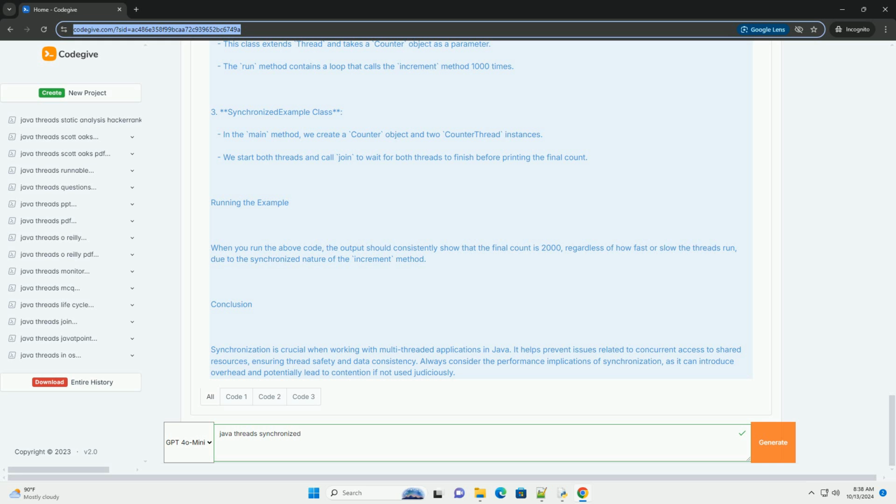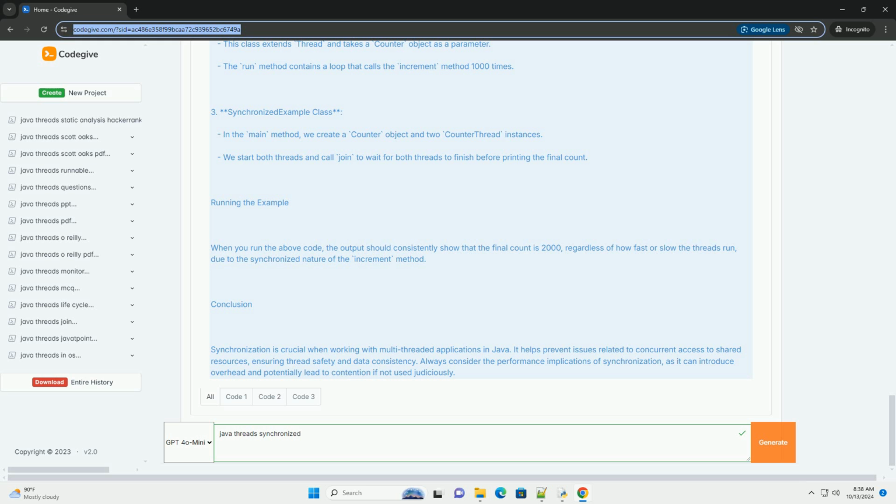Key concepts of thread synchronization. 1. Monitor. Each object in Java has an intrinsic lock, or monitor. A thread can acquire the lock associated with an object to gain access to synchronized methods or blocks.